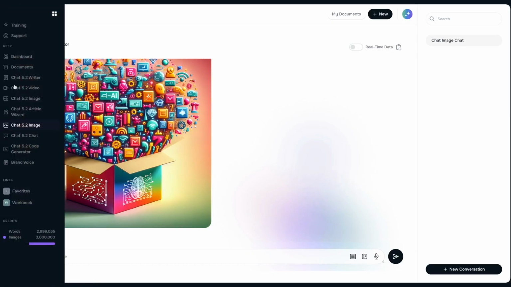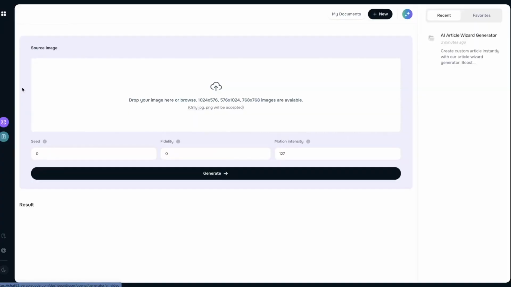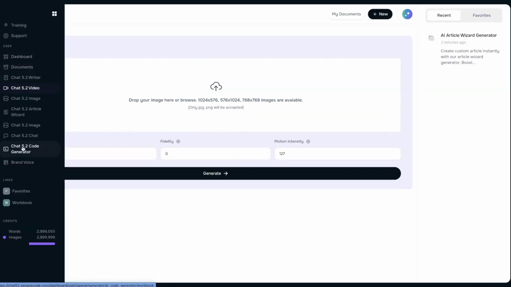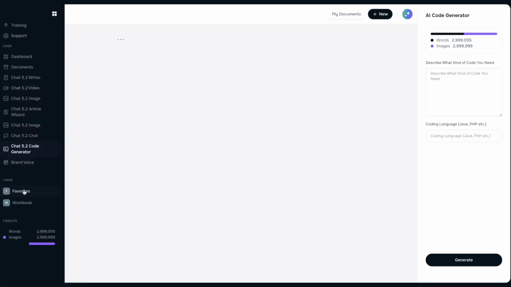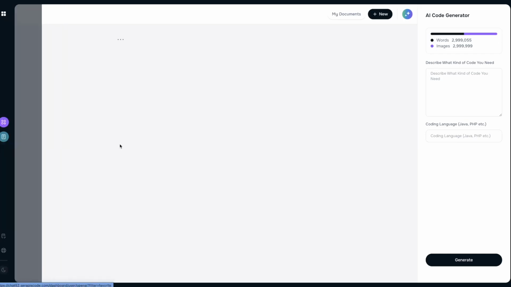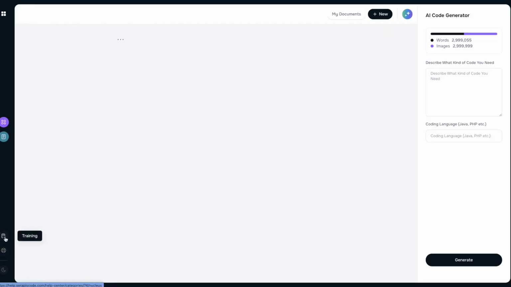And we also have a video maker that turns your image into an entire video from scratch, as well as an AI code generator that enables you to create anything from software as a service product to web apps to WordPress themes to plugins to standalone desktop solutions to mobile apps. And with support and training built from the ground up for you right inside Frontier AI, you are guaranteed to be able to hit the ground running from day one.